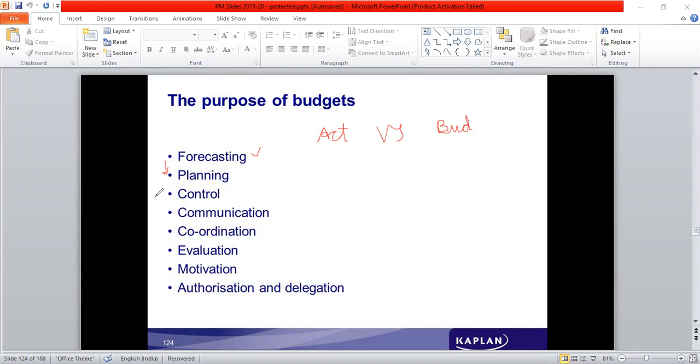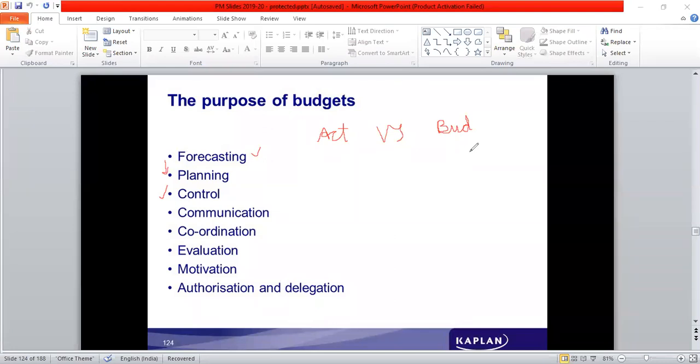So there is a control mechanism working, because the comparison between the actual and the budget tells us whether there is a deviation. If there is a deviation, control measures can be taken. The way an app suggests that there is a wrong route you have taken and then you come back onto the right track using this lane. So in some way corrective measures can be taken up. Once the plan is in place, the plan is communicated to all those who have to implement. So once everybody understands what the plan is, they all work in that particular direction.